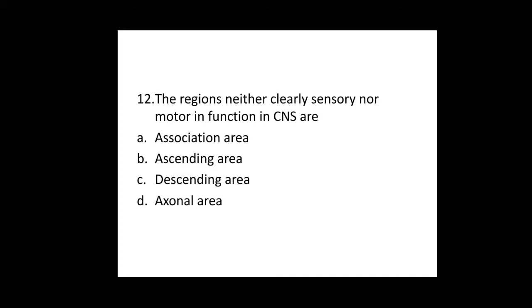Next question, the regions neither clearly sensory nor motor in function in central nervous system are. So the regions which are neither clearly sensory nor motor in function are present in the cerebral cortex, and that area is called the association area. For 12th question, the answer is option A.